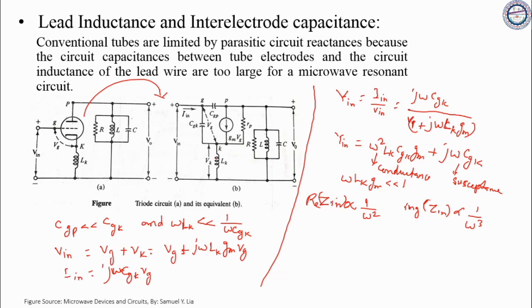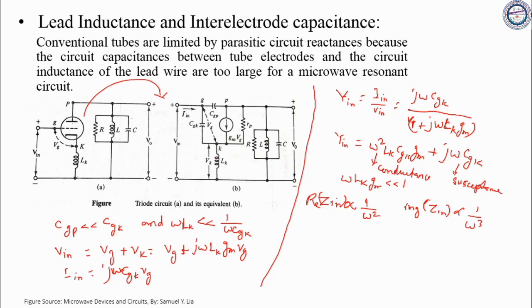So there are several ways to minimize the inductance and capacitance effect, such as reduction in lead length and electrode area. This minimization, however, also limits the power handling capacity. As we have seen in the previous slide, we can reduce the area of the electrode and the length of the electrode can be increased. But this will drastically reduce the power handling capacity.